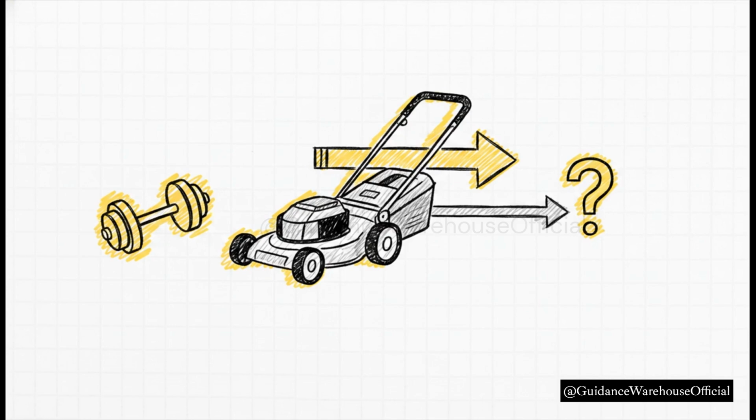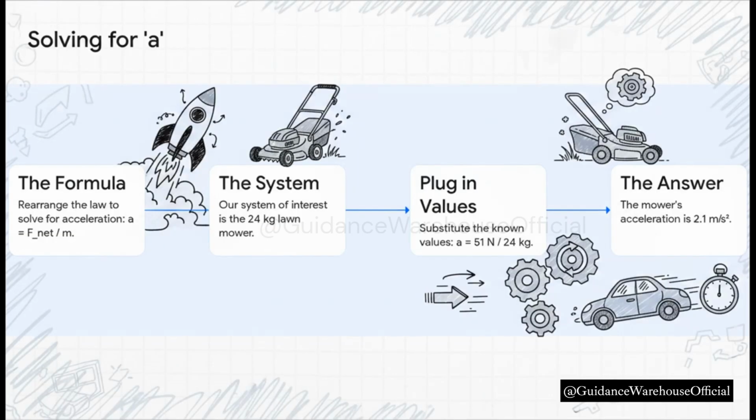The net external force being applied to it, that's the push forward minus any friction pushing back, is 51 newtons. And the question is pretty straightforward. What's its acceleration? Okay, step one. Let's grab our formula, F equals ma. But we're looking for acceleration, so we'll just rearrange it a little bit to a equals F over m.